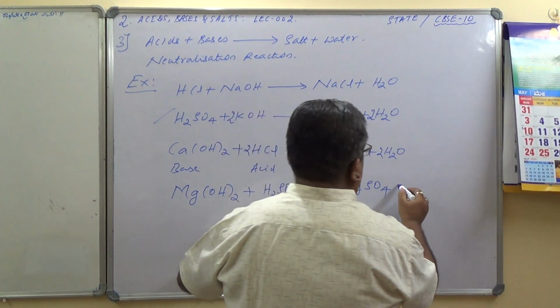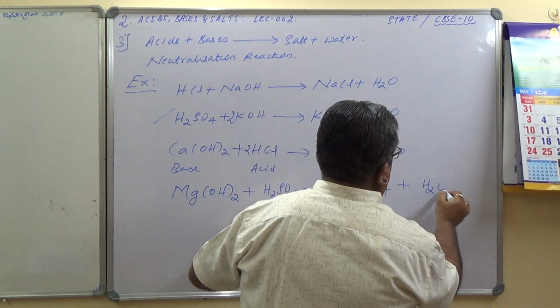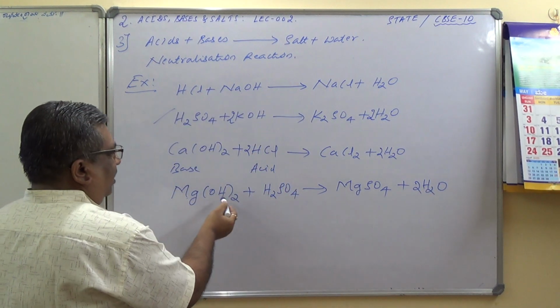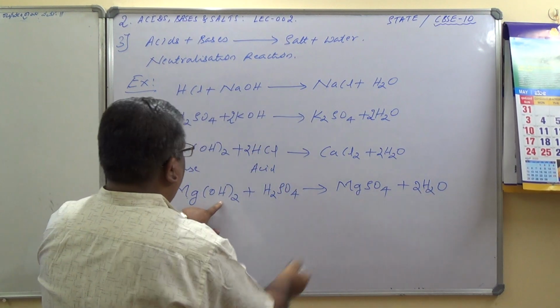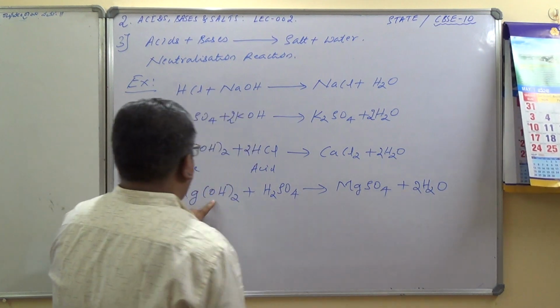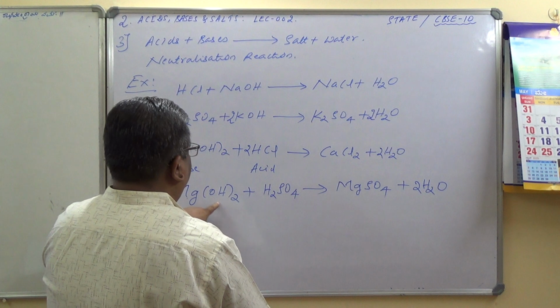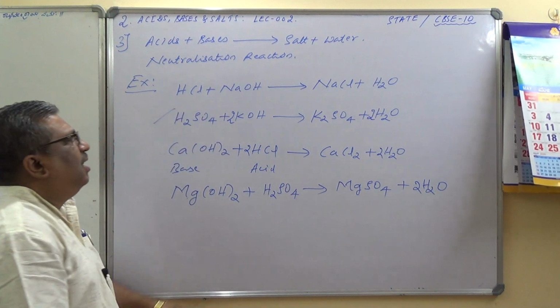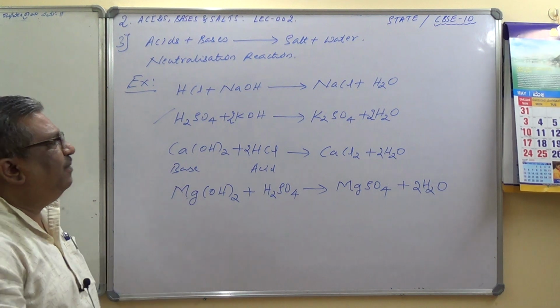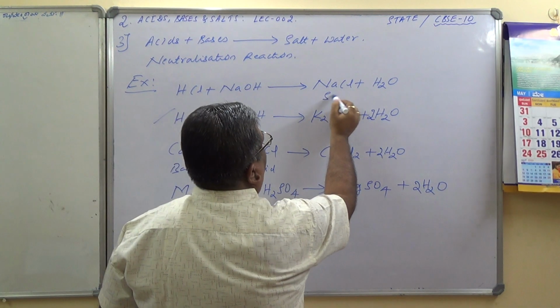MgSO4 plus water. I think this should be 2 here. Yeah, 2 hydrogen, 4 hydrogen, 2 oxygen plus 4 oxygen, 6 oxygen, 4 plus 2, 6, 1 Mg, 1 S. Yes, it is balanced. So all these are neutralization reactions, and everywhere you can see formation of a salt and water.